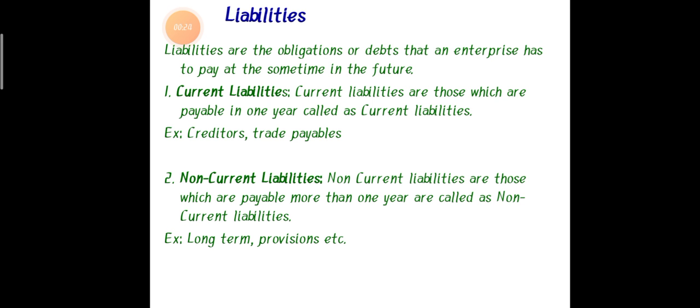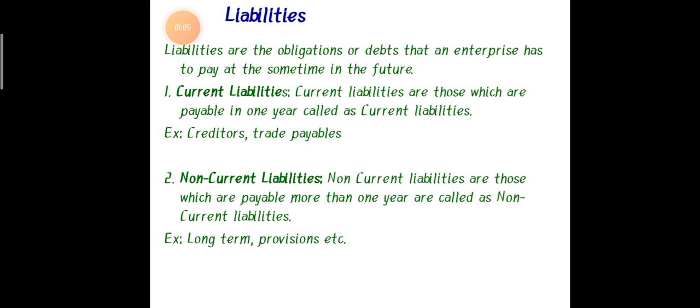It means the money that we have to pay to the people. Here in our business, whenever there is a requirement of funds, at that time we borrow the money. From where are we borrowing? Either we borrow from the bank, or we can borrow from the money lender. So like this we borrow money from outside people. Whatever money we have borrowed for the business, we have to repay to that person. For example, if you borrow money from your friend, you have to repay your friend at a particular time.